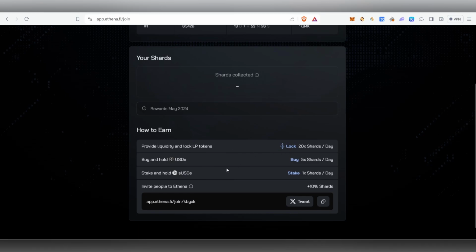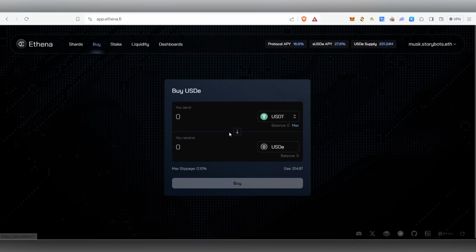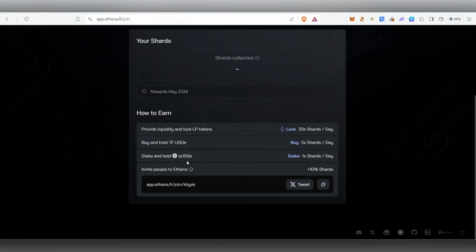If you want to be on the safer side, which I recommend, go for this one: buy and hold this USDe, so that even if you are holding just $100, you'll be able to earn 500 shards every single day. So go with this one. Whenever you want to get your token back, just go here and swap back to USDT. This is the safest way, the middle one. So know the risk and do this, guys.